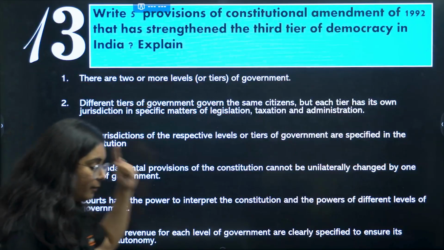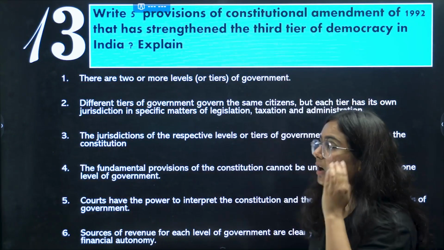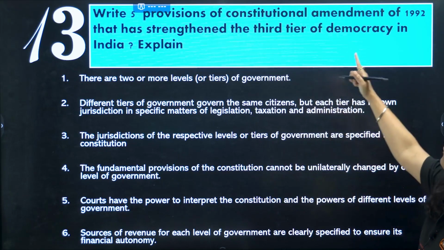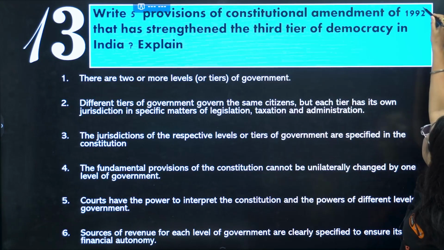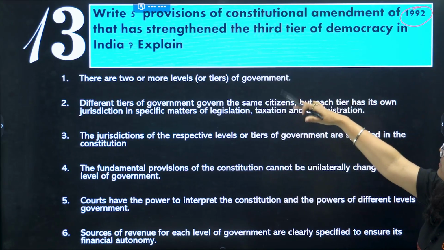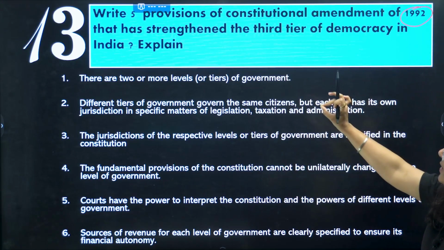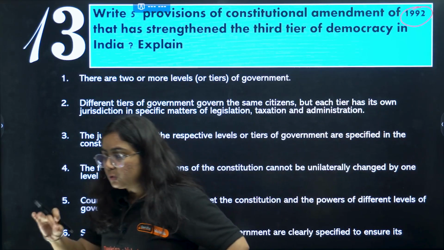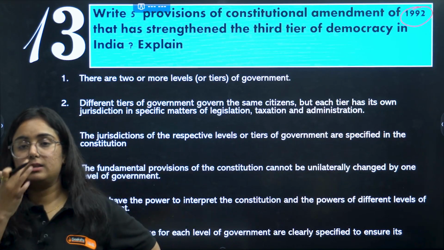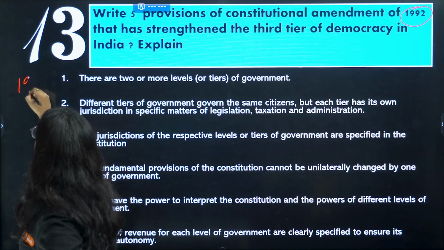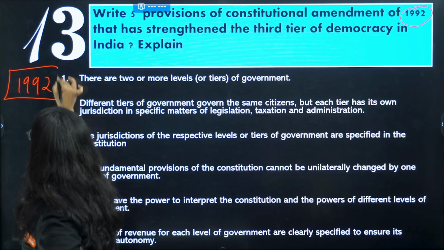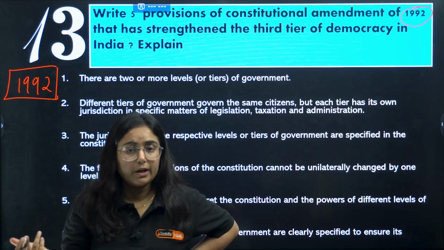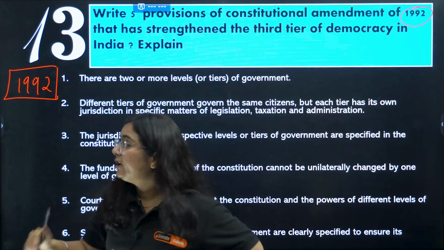And here you have learned a very important question of federalism. Moving to the next one. Right, five provisions of the Constitutional Amendment of 1992 that has strengthened the third tier of democracy in India. Explain. Okay. Now, the student might get confused about what happened in 1992. Because now you need to remember, if you have read the chapter, then there is no issue. Okay. What happened in 1992?